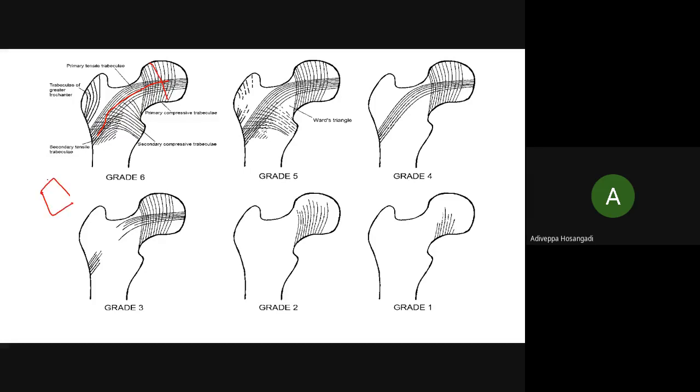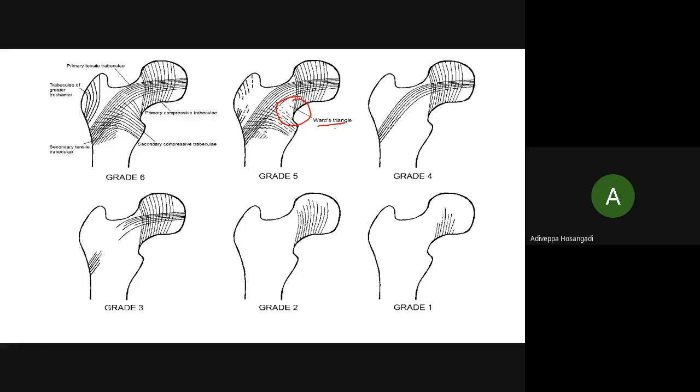Compressive force is if you are standing on a stool, it is a compression. But if you are standing on one of the gate, it is tensile because you will try to bend it, a bending force or tensile force. So you remember there are two types of trabeculae: compressive trabeculae and tensile trabeculae. That's enough. Primary and secondary. So there are basically four types of trabeculae. Why this is important is, now I am coming to this important part. There is something called Watt's triangle.